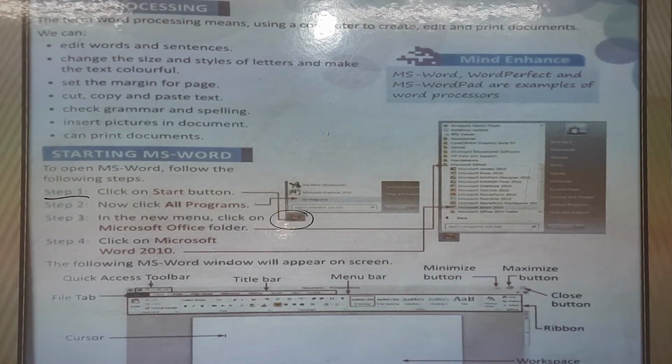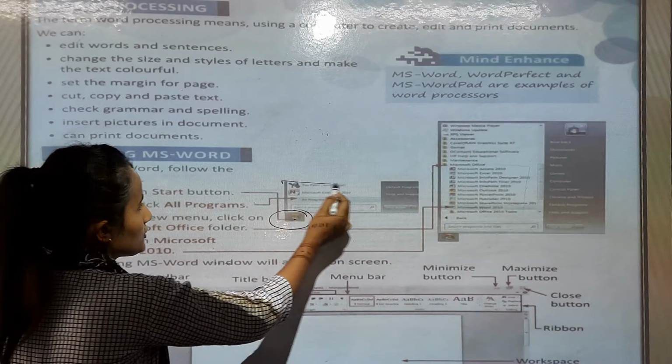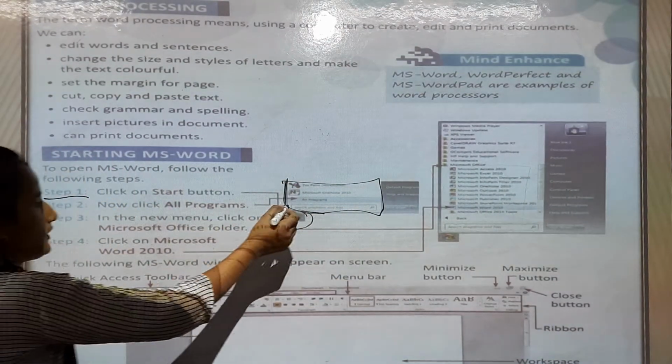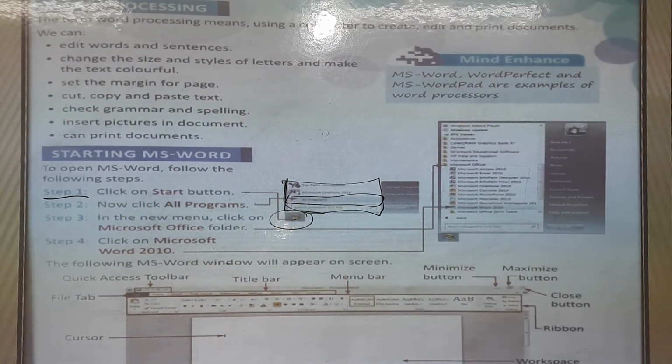Now, second step, click All Programs. When you click the start button, this feature will be seen there. आपका कंप्यूटर में ये features आएगा. So you can open this All Programs. आप लोग कहाँ जाएंगे उसके बाद All Programs.